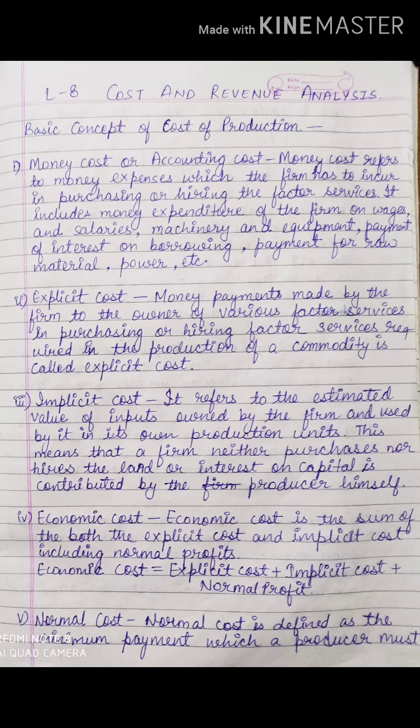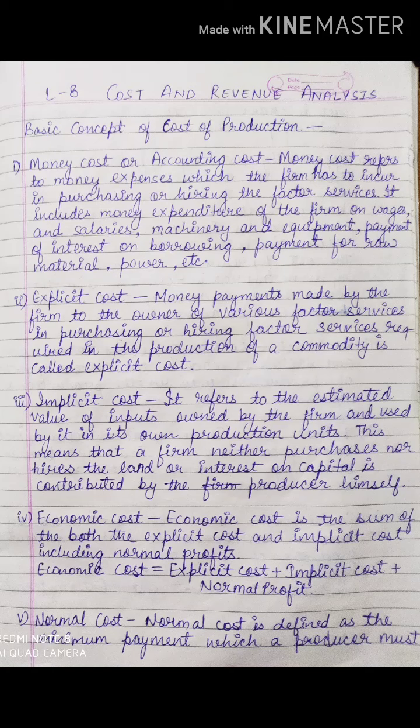All the factors of production which are being put in by the owner of the firm are already owned by the firm. That means their personal property like land and all. So they are using it for production purposes. Land they are using, capital they are using.